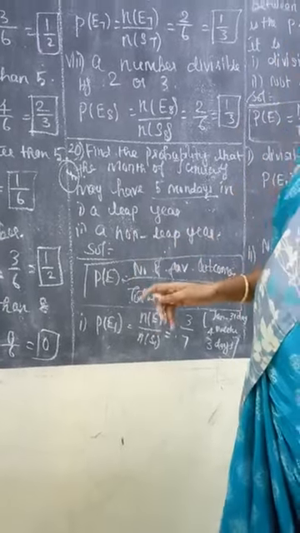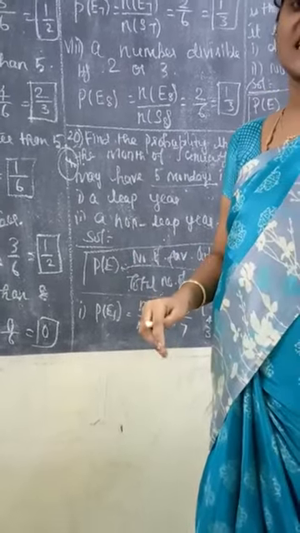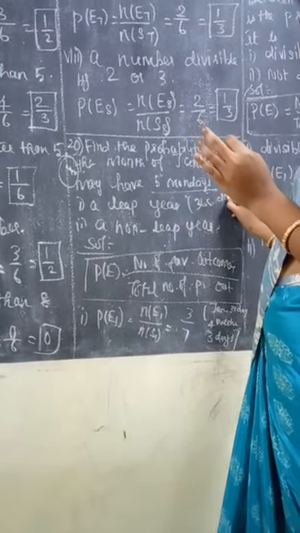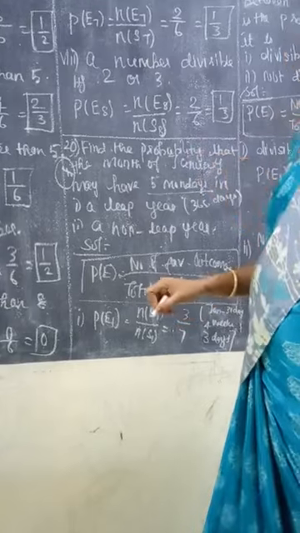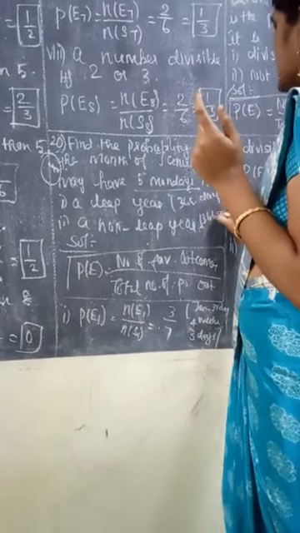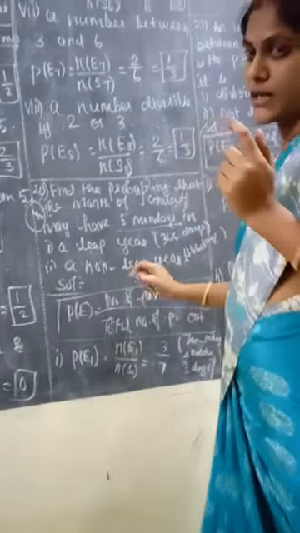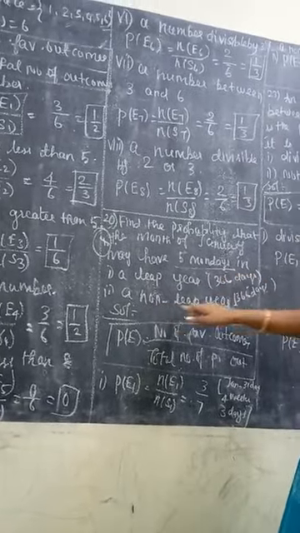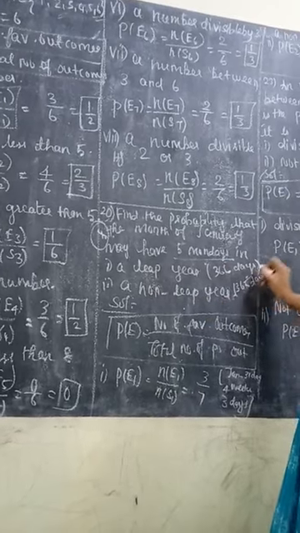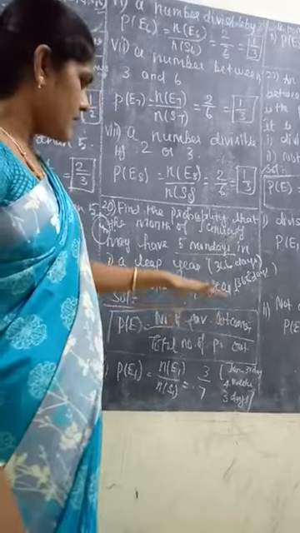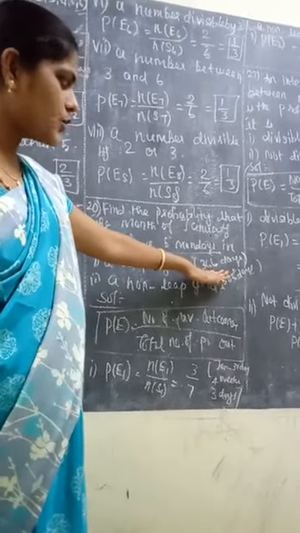Listen. In a normal year we have 365 days. In a leap year, one day is added to the February month alone. So 366 days is a leap year, and 365 days is a non-leap year. The first question is a leap year. So for the leap year, what's the total value?